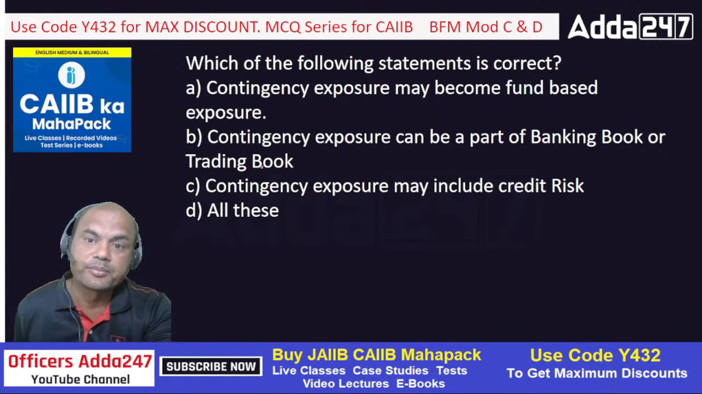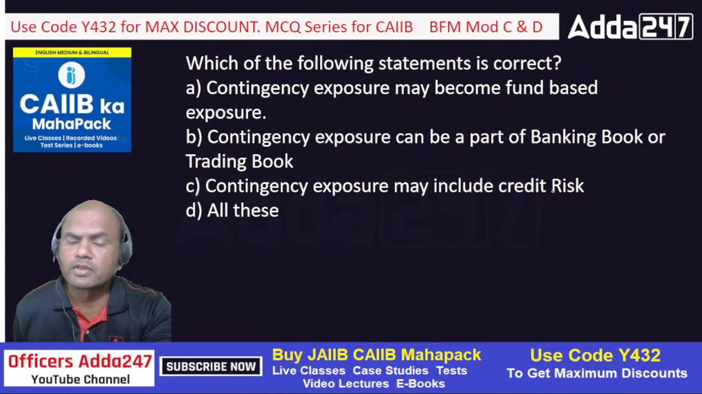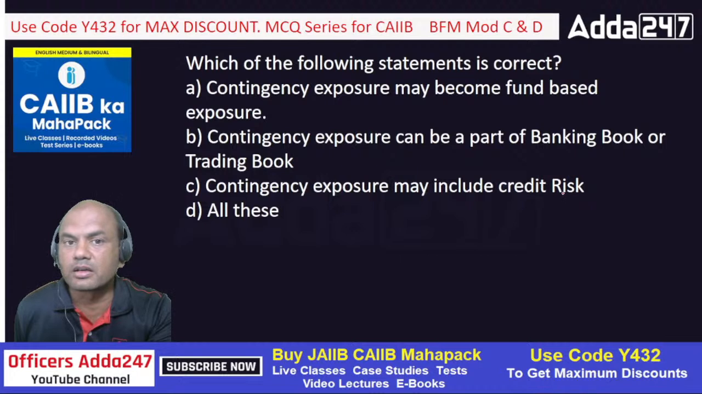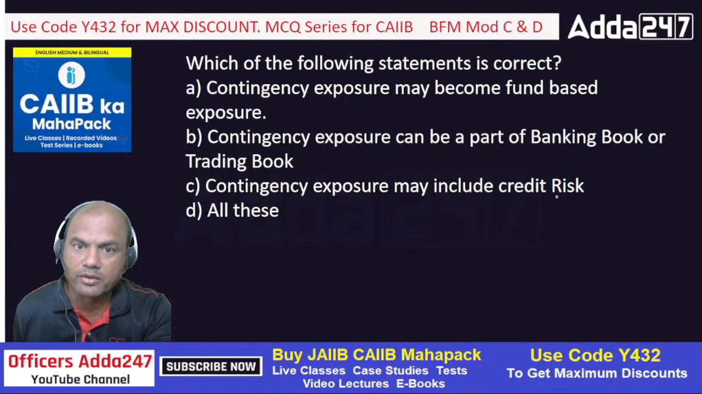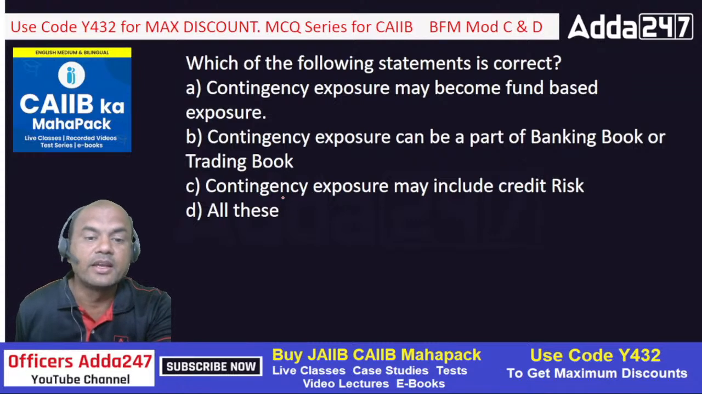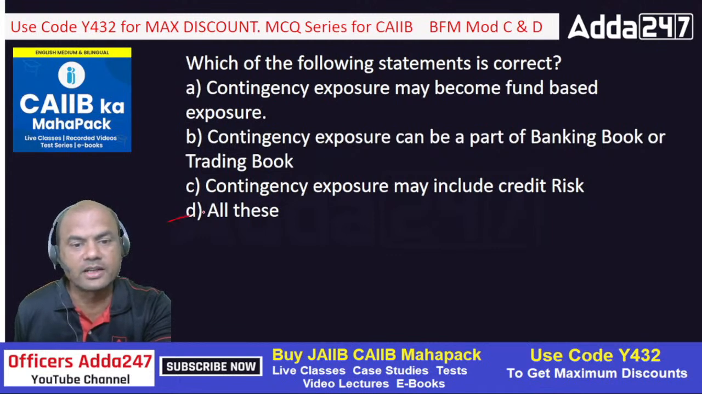That is also true. Contingency exposure may include credit risk. Of course it may include. Why? Because contingency means what? Which may come in future. What is credit risk? The default by the issuer of that bond or that contract. So default of any issuer may come in future, right? So contingency exposure may also include credit risk. So what is the answer now? Type fast in the comment section. A, B, C or D? Yeah, correct. The answer is D.